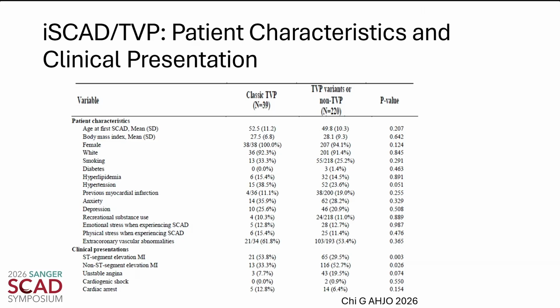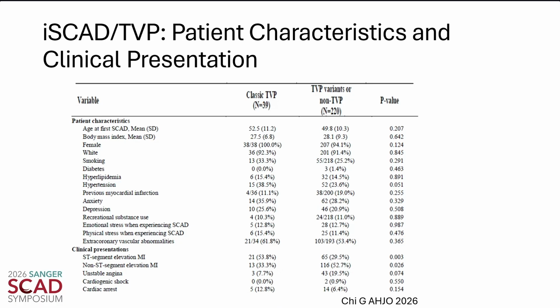Quickly looking at our patient characteristics and clinical presentation, from the perspective of patient characteristics in those who had the classic pattern of Takotsubo-related ventriculographic pattern, or those without that, or a less typical pattern, clinically, the features were very, very similar with regard to patient demographics and underlying triggers and risk factors.